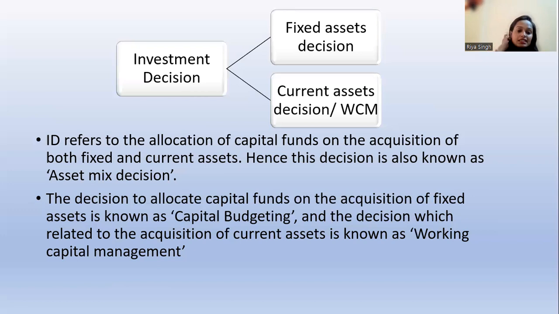In capital budgeting, we have different techniques through which we can decide which fixed asset will be more useful or give more profit to us in the future. And in working capital management, we decide how to manage our working capital so that it does not hamper our day-to-day activities. That is the decision that comes under the investment decision.